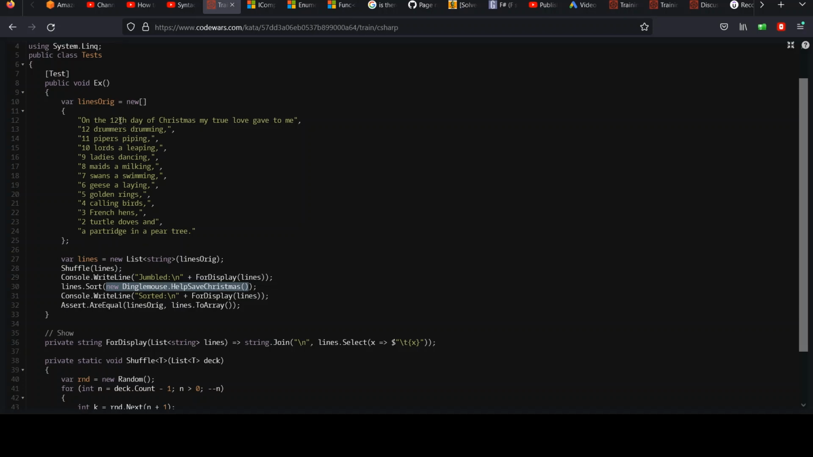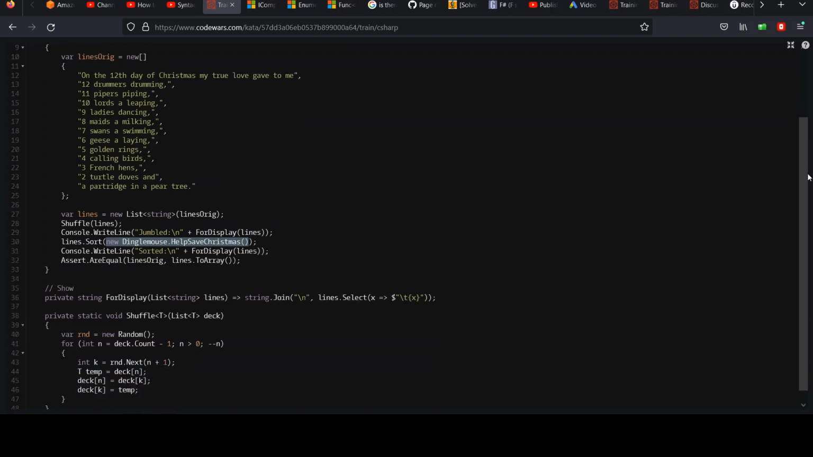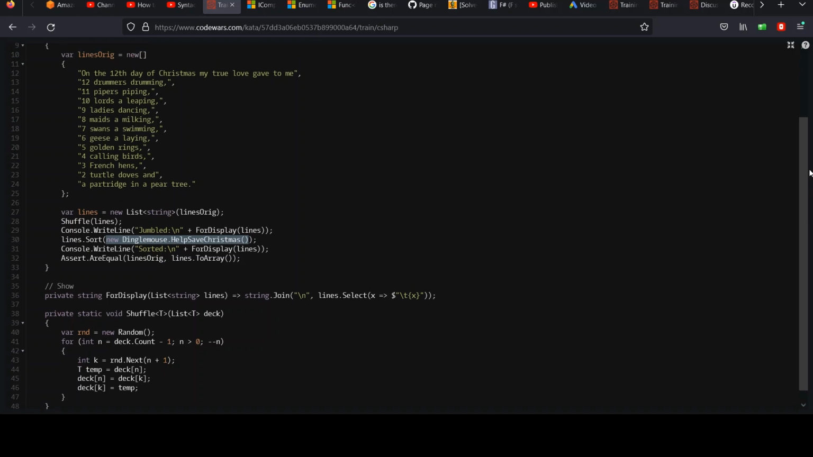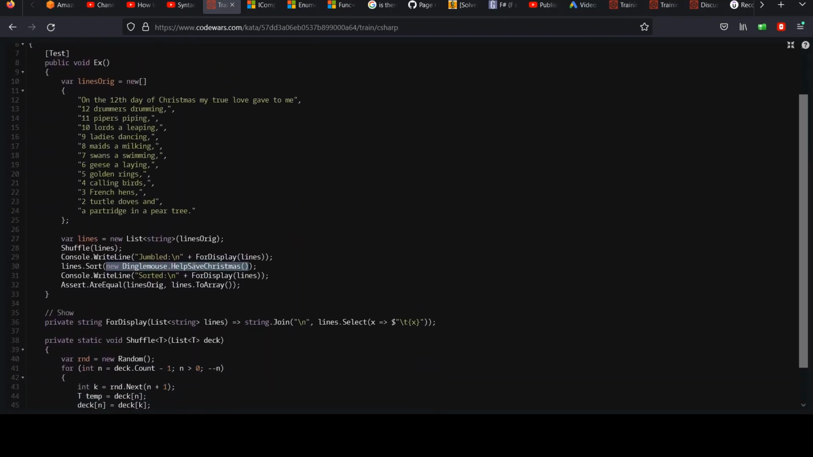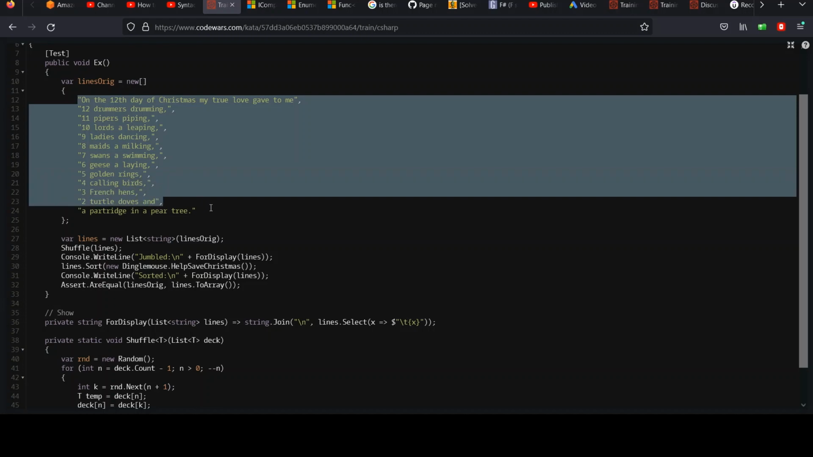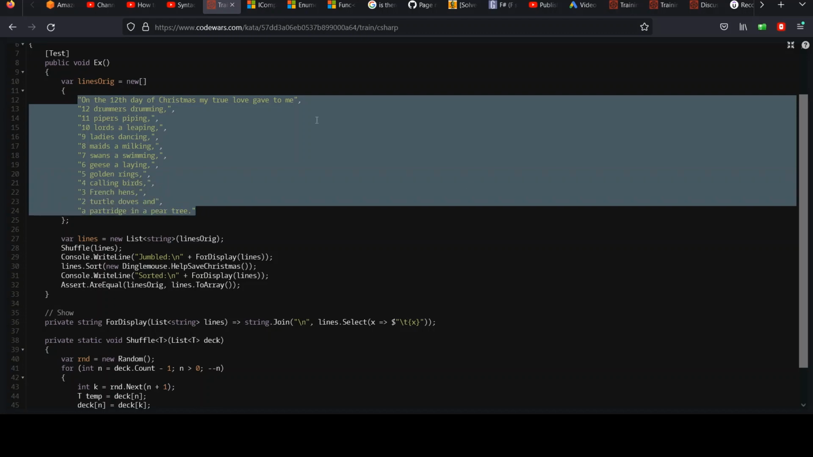So we just have to implement a comparer. And if you don't know what that is, we're going to look at that, so don't worry. Maybe you want to watch that before you pause. If you are familiar with that and want to just go for it, go ahead. But yeah, that's the task at hand, this Help Save Christmas, which is basically restoring the lyrics after they've been shuffled in any manner.